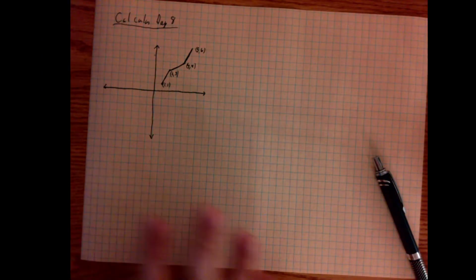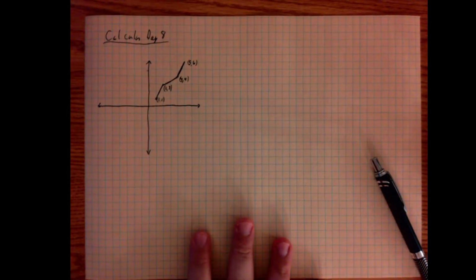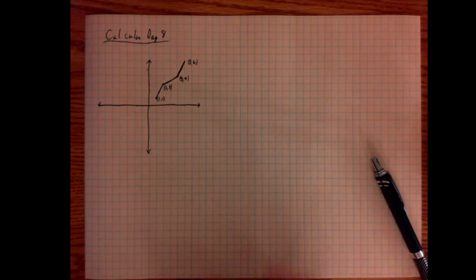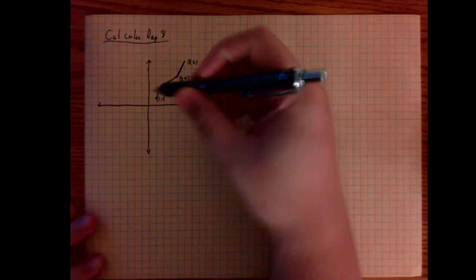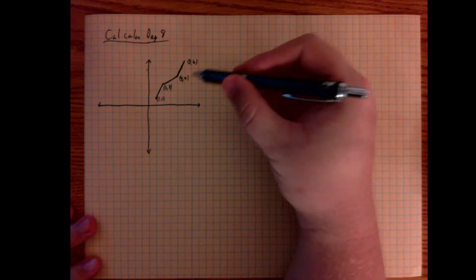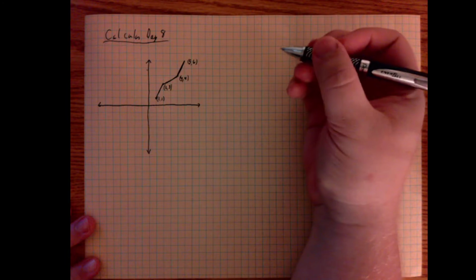So let's take a look today at some composites and some transformations. We're going to start with transformations. So let's take a look. To talk about transformations, I have drawn a very simple non-standard graph. This is a graph which is the following points: (1, 1), (2, 3), (4, 4), and (5, 6).